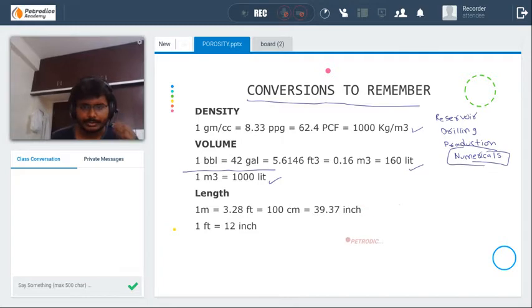Okay, I think you have noted down these important conversions. When you are solving any question, if you want to convert a unit, try to use this one only. It will be useful for any numericals throughout petroleum engineering. These are density, volume, and length.